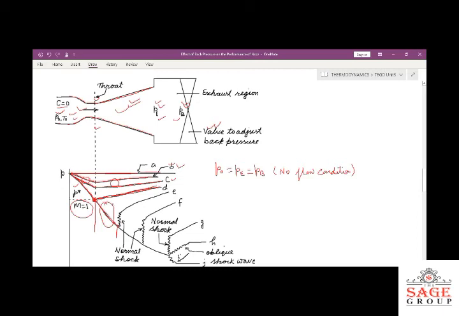If we are further reducing the back pressure, then the velocity will further increase. And in this portion, Mach number will be greater than 1 and the flow will be supersonic. In the convergent portion, Mach number will be less than 1, so there will be subsonic flow. At the throat, Mach number will be 1. It is the sonic flow. But in the divergent portion, Mach number will be greater than 1, so it is the supersonic flow.